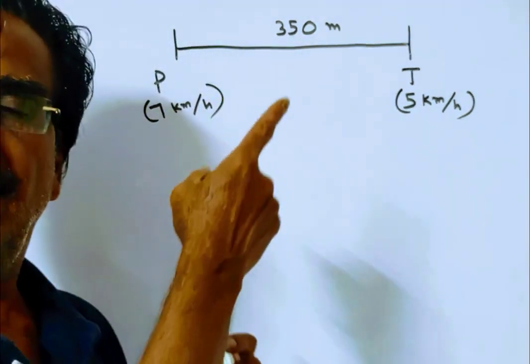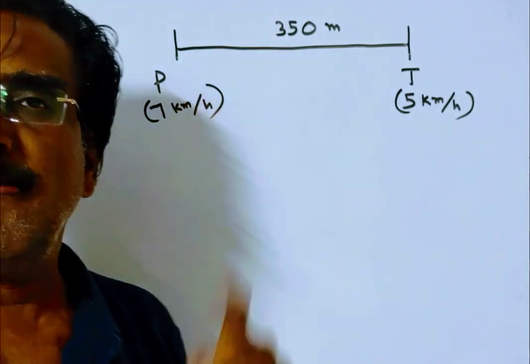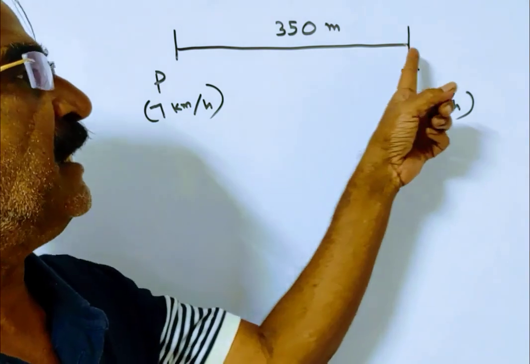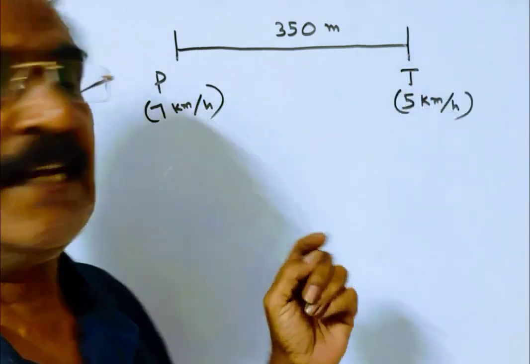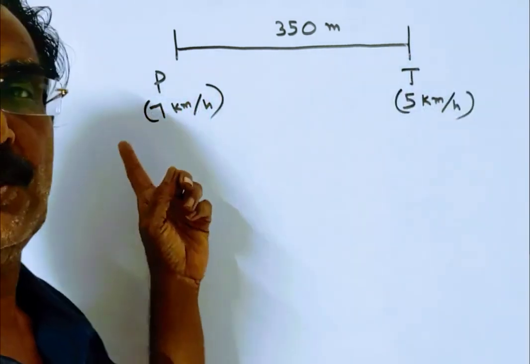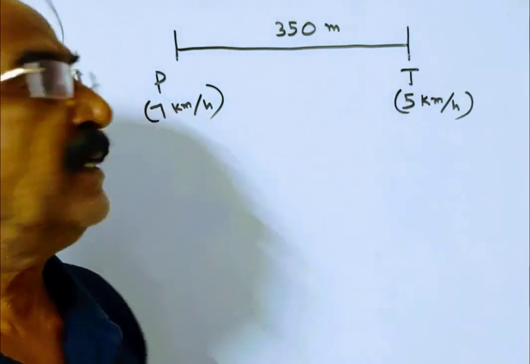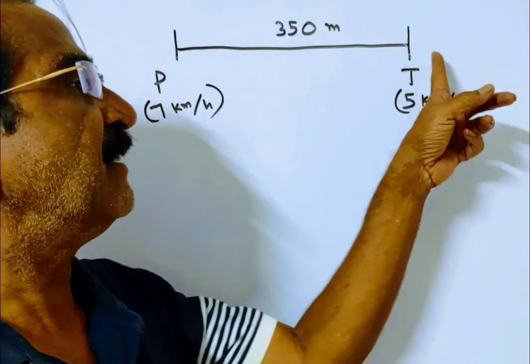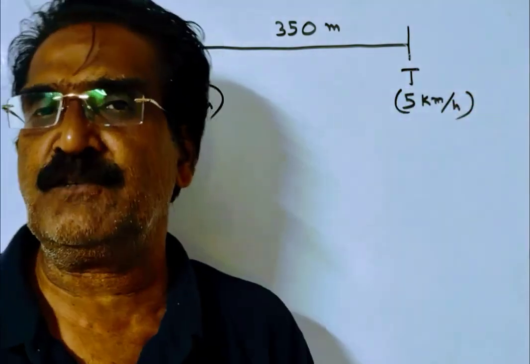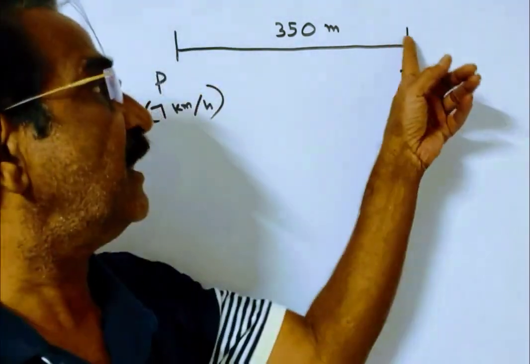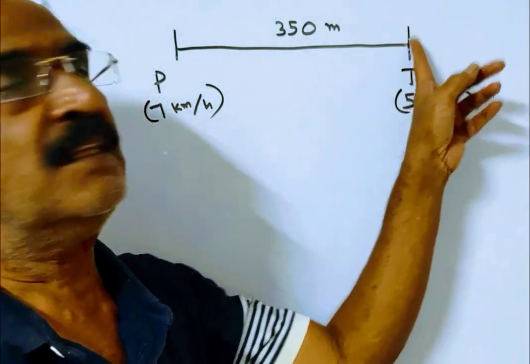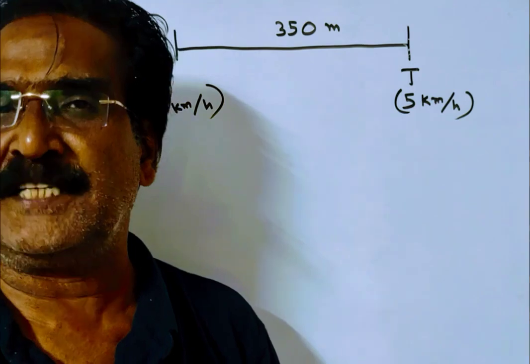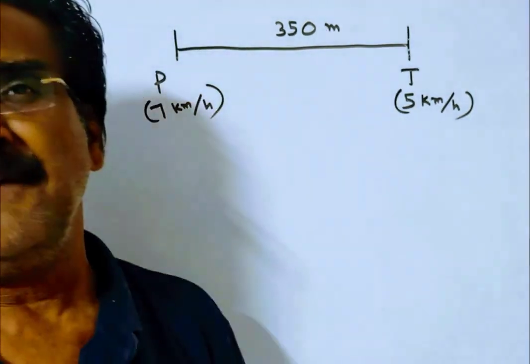See friends, a thief was stopped by a policeman at a distance of 350 meters. So then the thief started running and at the same time the police also started chasing. Their respective speeds are police 7 kmph and thief 5 kmph. Here the question is how far the thief would have run before he was overtaken by the police? That means before he was caught by the police.